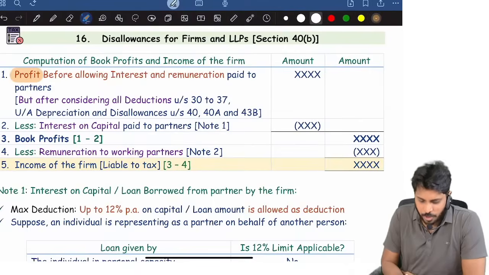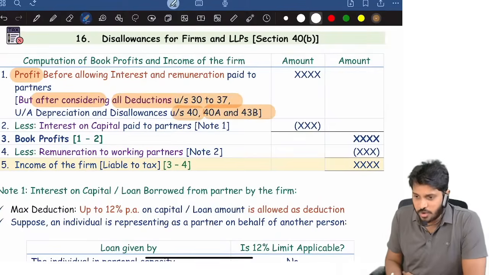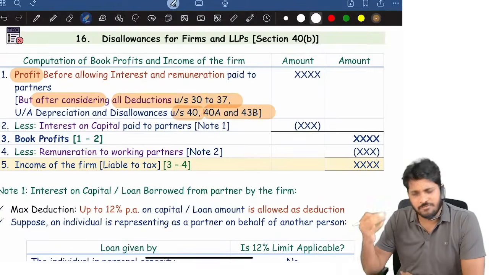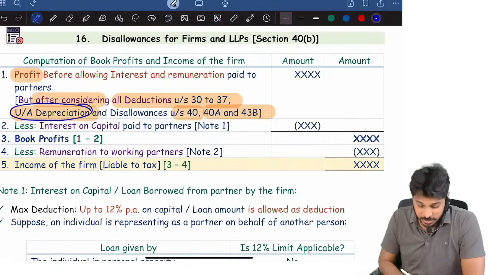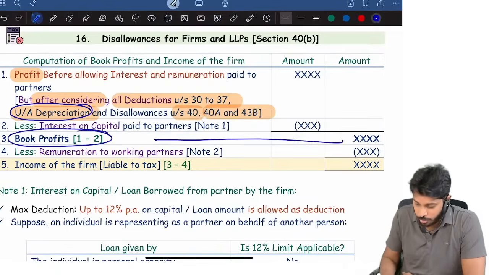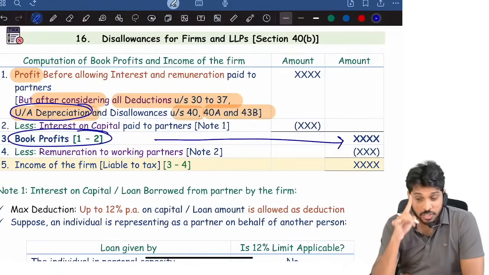First compute the profit of the firm, okay, after allowing all deductions under 30 to 37 and disallowances under 40, everything you consider. Unabsorbed depreciation also you must reduce. If at all unabsorbed depreciation is there, while computing book profit, unabsorbed depreciation must be adjusted. Be careful.